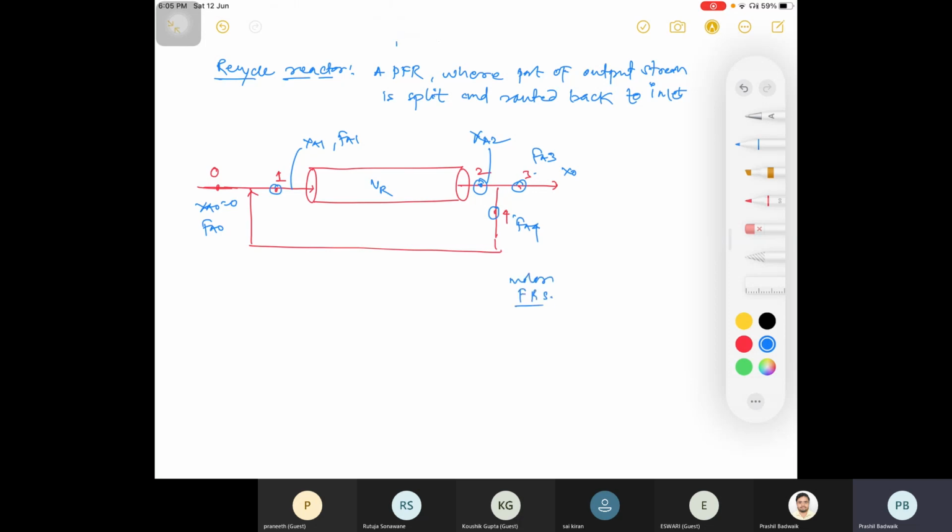Molar flow rates. Then what remains? The volumetric flow rate. So correspondingly I am writing i, where i is equal to 1, 2, 3 and 4. We consider that.